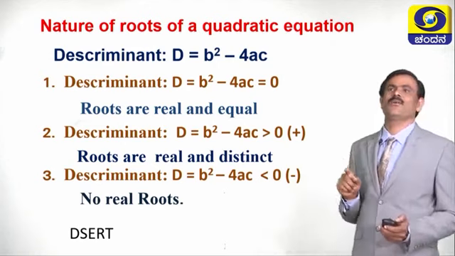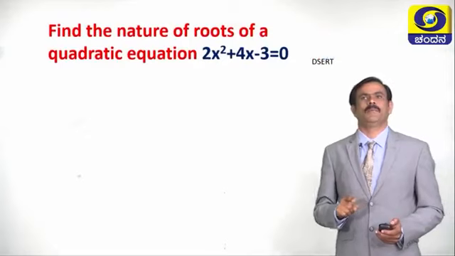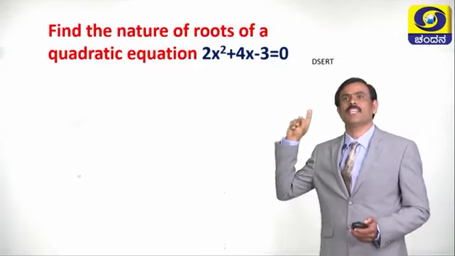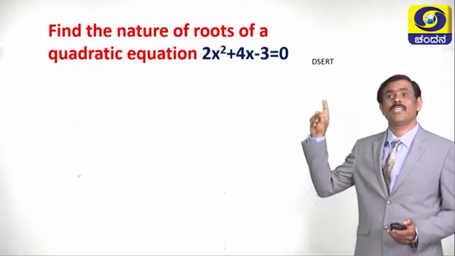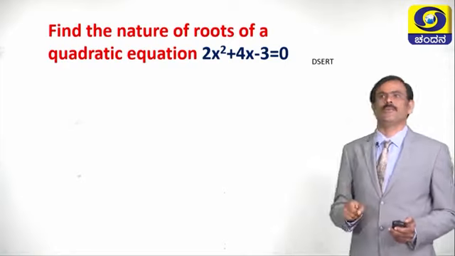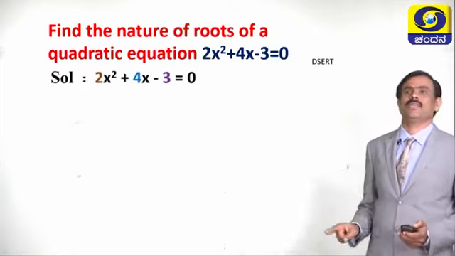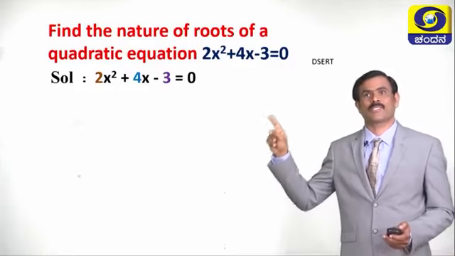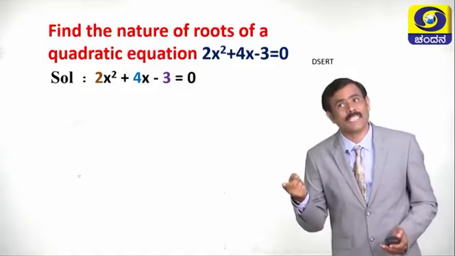Children, now let us take one problem and discuss. See the problem. Find the nature of roots of a quadratic equation. What is the equation? 2x square plus 4x minus 3 equals 0. What is the first step? First step, write the equation. What is the equation? 2x square plus 4x minus 3 equals 0. Now, what is the next step?